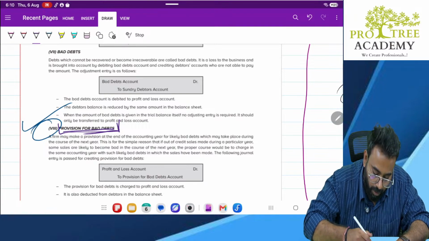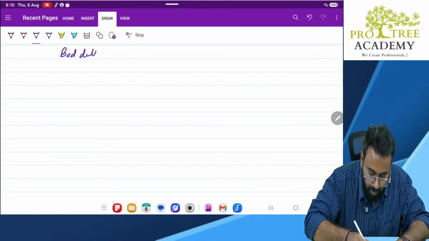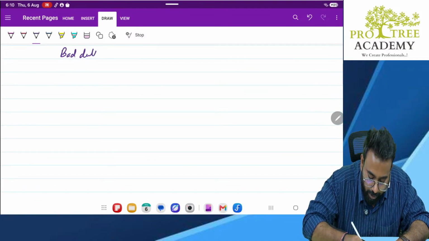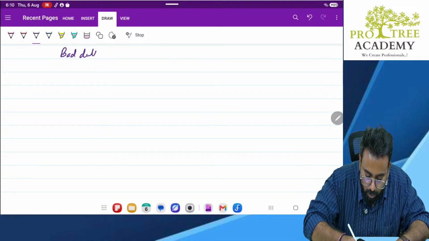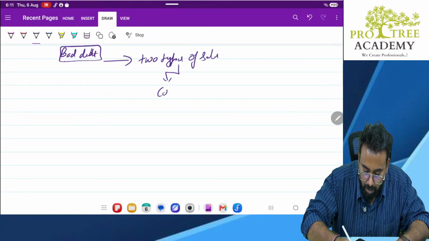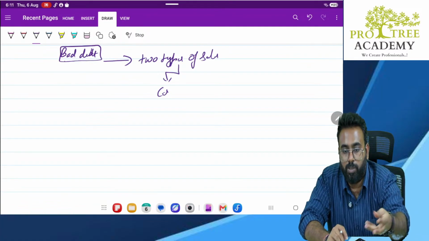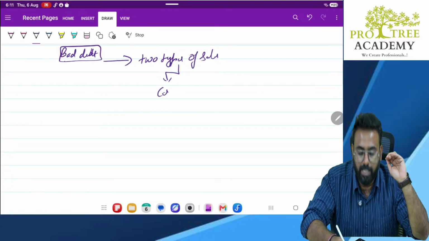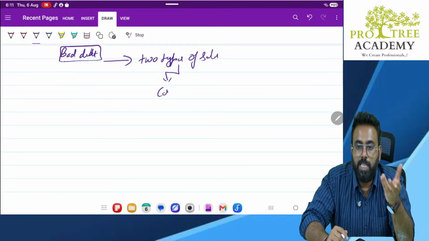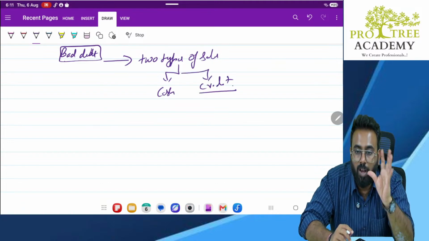Now understand. Whenever there is a bad debt, what is bad debt, first thing? We have already told there are two types of sales. One cash sales, one credit sales. Cash sales means I sell the goods, I receive the money immediately. Credit sales means I sell the goods, but the money will come after a few days. That is credit sales. That means you are selling the goods on credit.